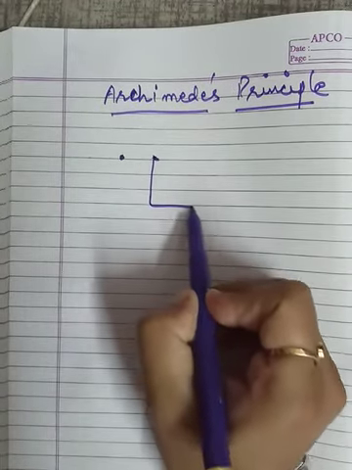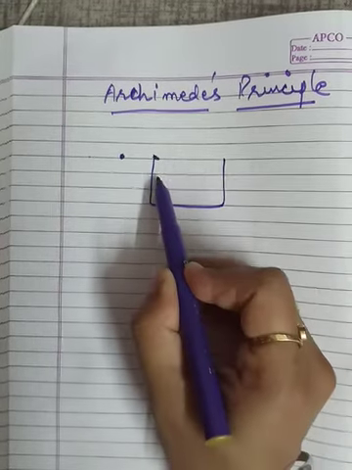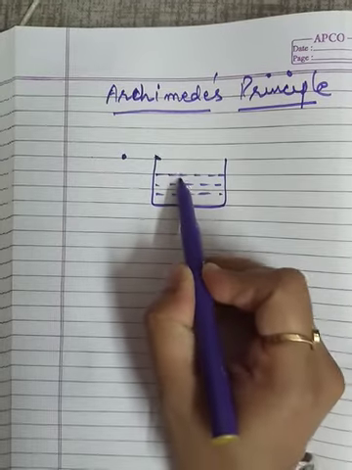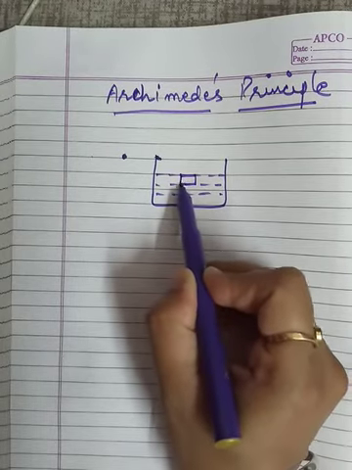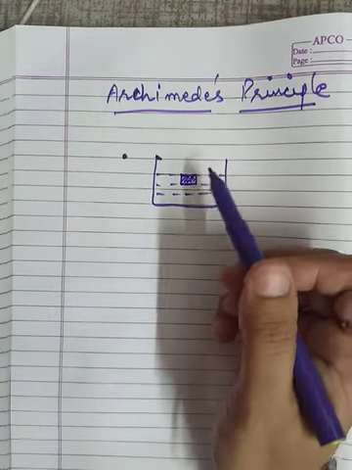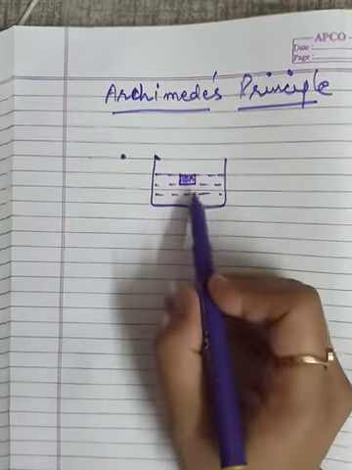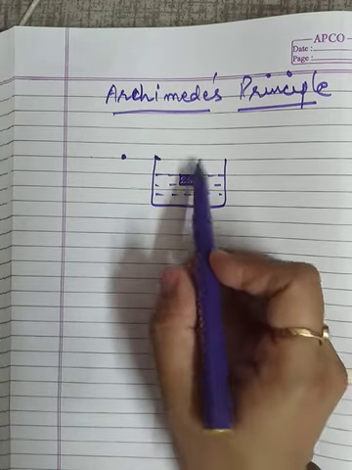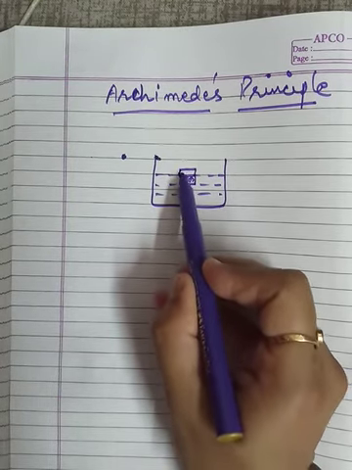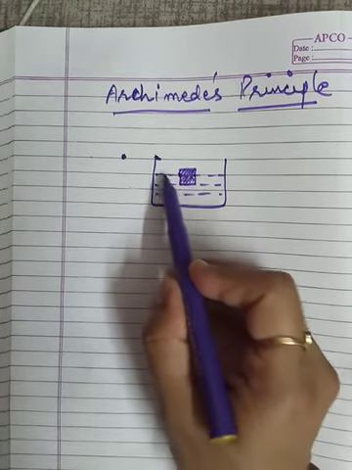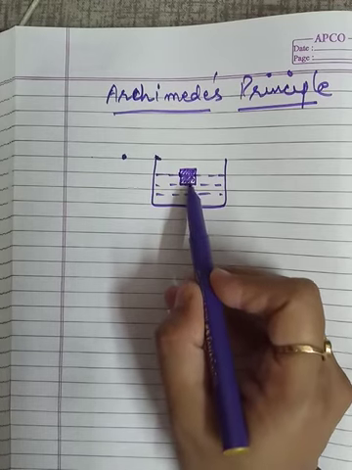We will again consider that container. In this container I am taking a small wooden box, which is immersed fully, or it may be partially immersed, a little bit of the portion upward above the surface of water and a little bit inside.